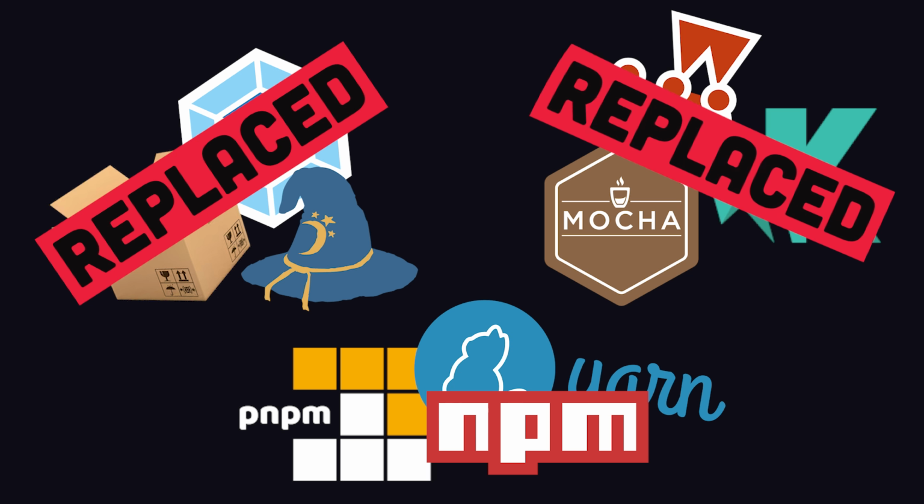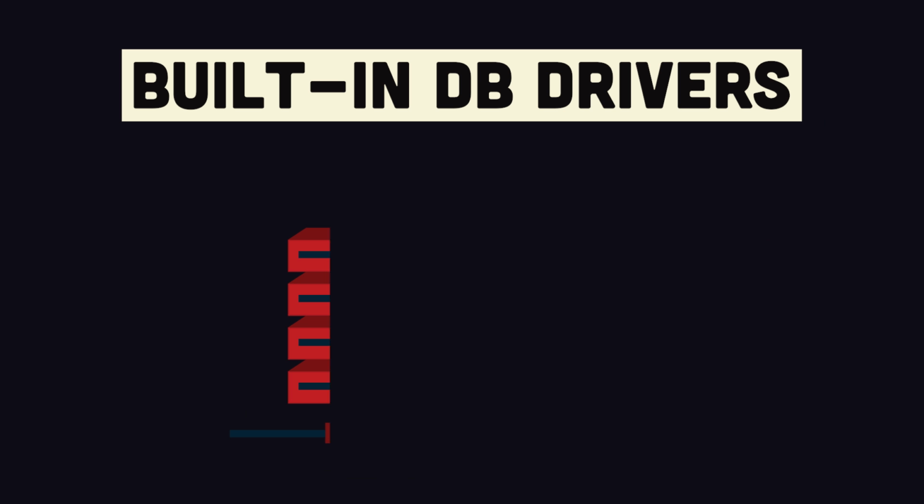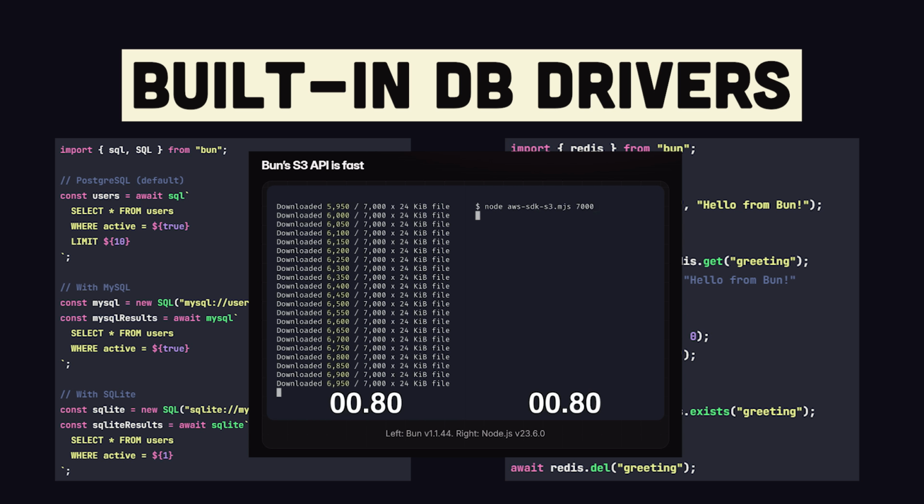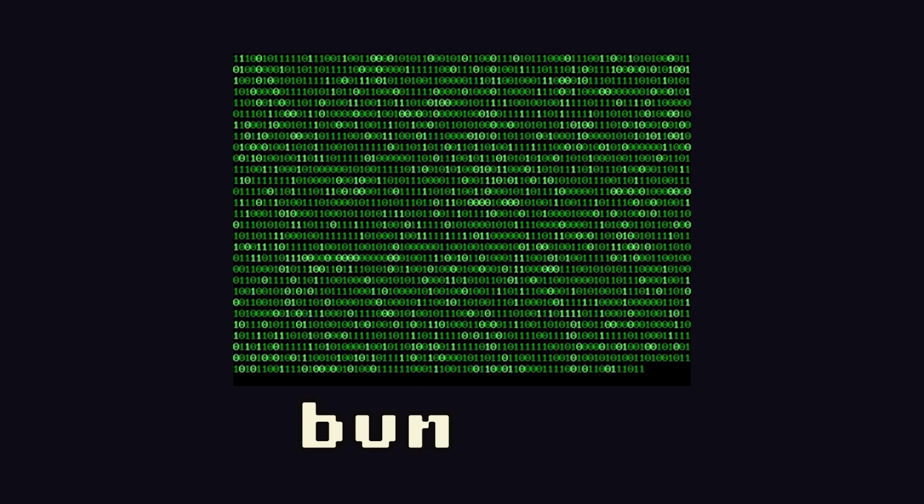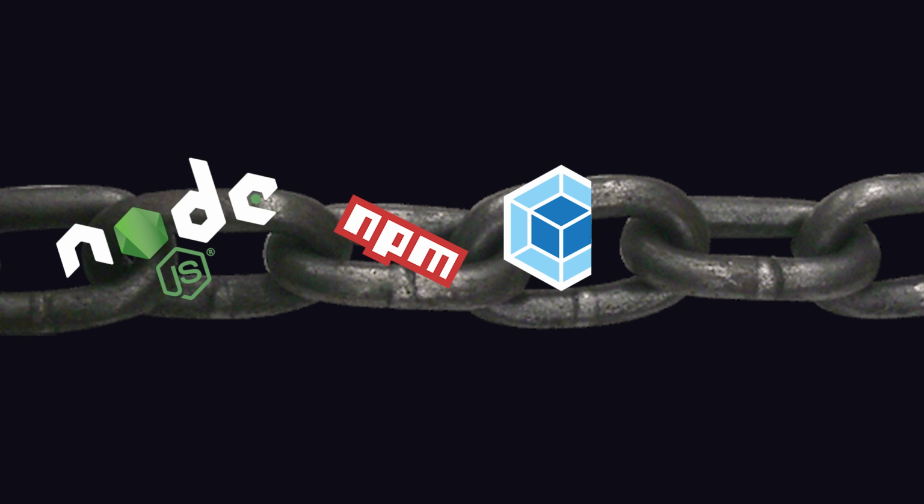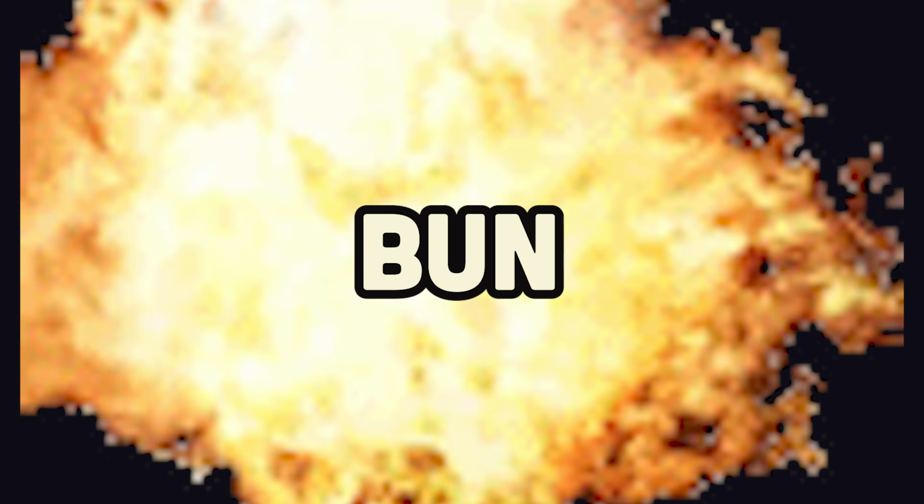It replaces your testing frameworks and package managers, and it even has built-in database drivers to work with SQL, Redis, and S3 buckets in the cloud. And it does all of this from a single binary, while maintaining compatibility with the Node.js ecosystem. So instead of assembling a toolchain, you just run Bun and move on with your life.